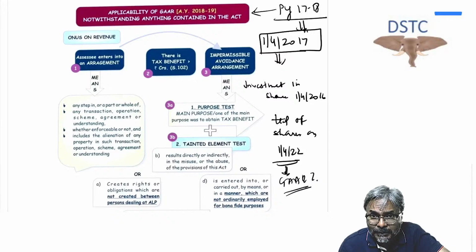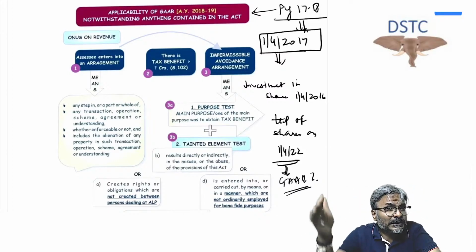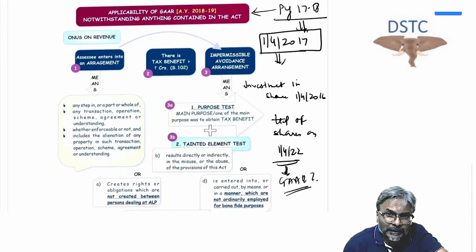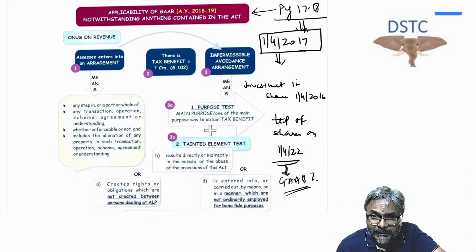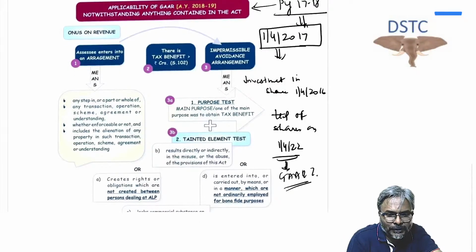So applicability of GAR will require that the investment or the transaction, the first transaction, has originated on or after 1st of April 2017. But if the very first transaction or the investment originated before 1st April 2017, then even if the transfer of those investments has been made on or after 1st April 2017, the GAR provision is not applicable. Is that point clear to all of you, students, every one of you? So this is the relevance of the cutoff date, because ICAI has targeted this question in the examination earlier. So just keep that particular point in mind.